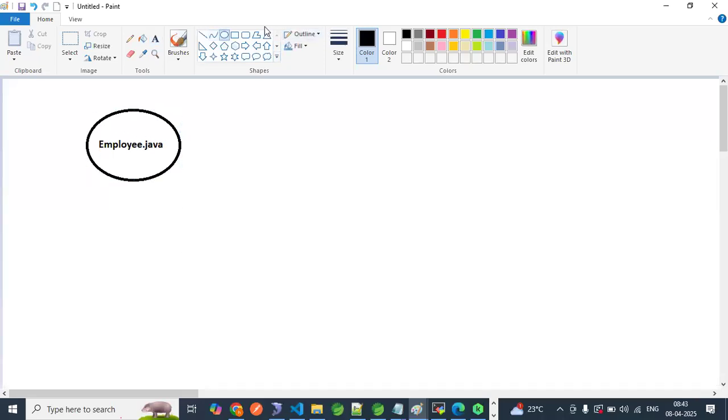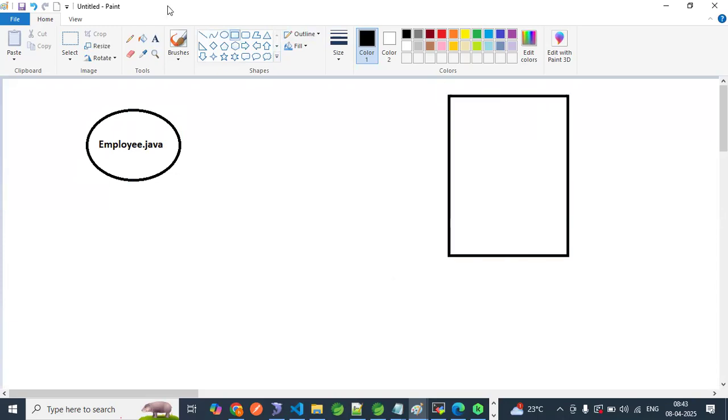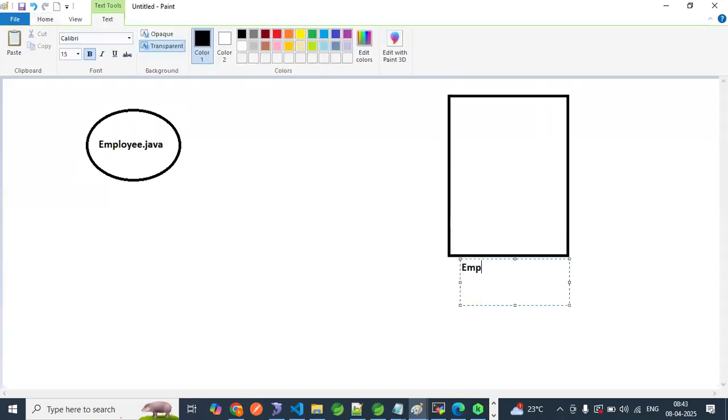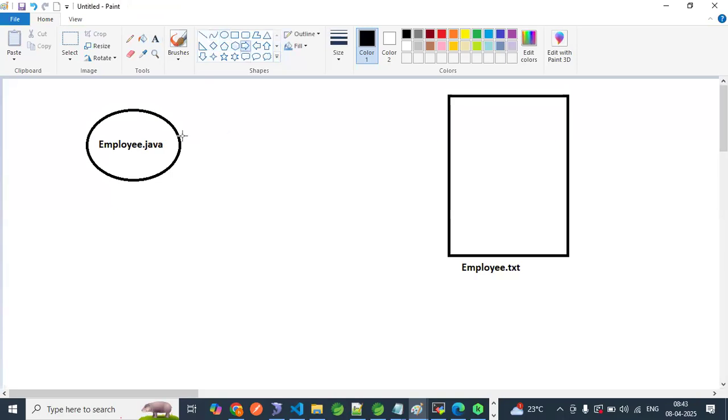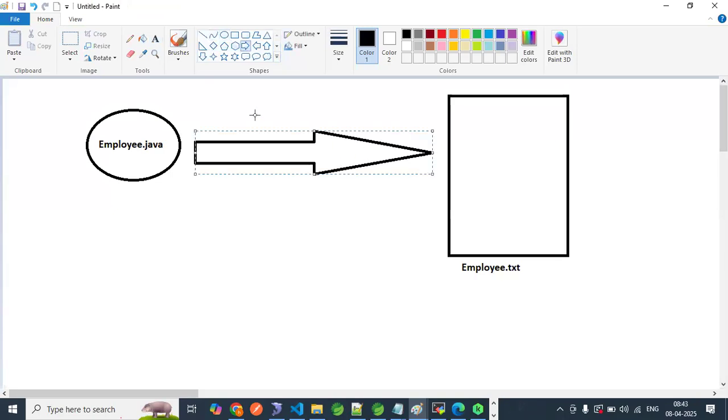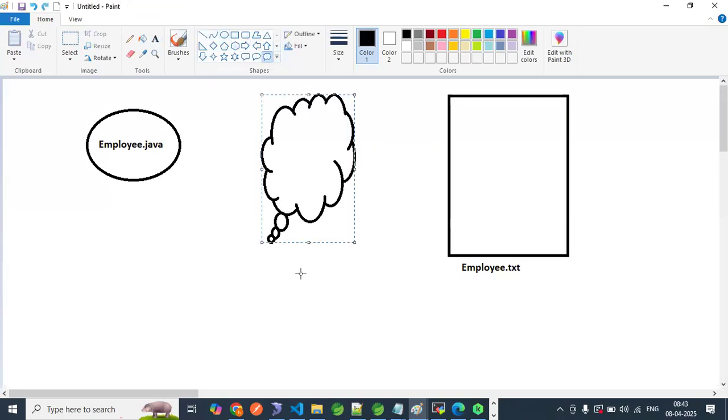And there is a file at a server, at any location. The file name is, let's say, employee dot txt. The data of this object will travel over the network. This will be the network, right?